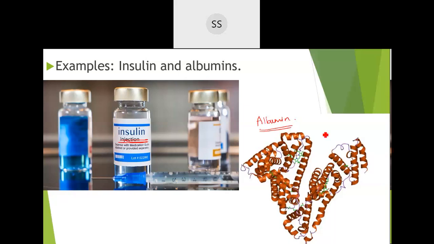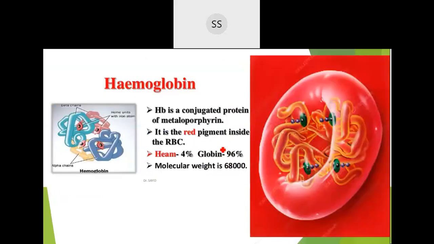Even hemoglobin in the blood, in the RBCs, the red pigment, is made up of globular protein. The polypeptide chains are coiled together like this.